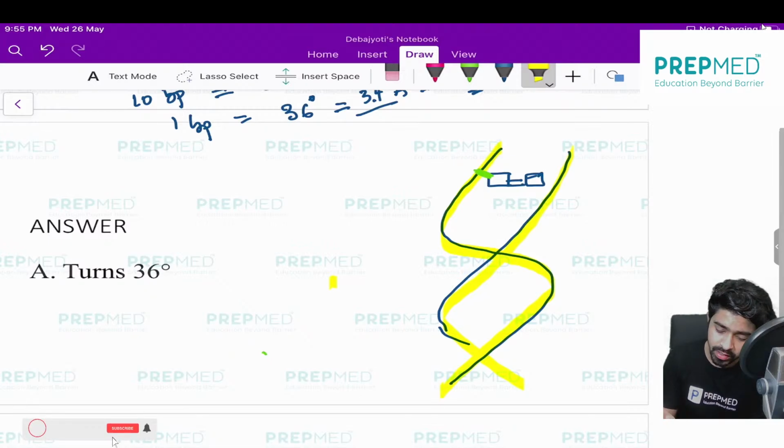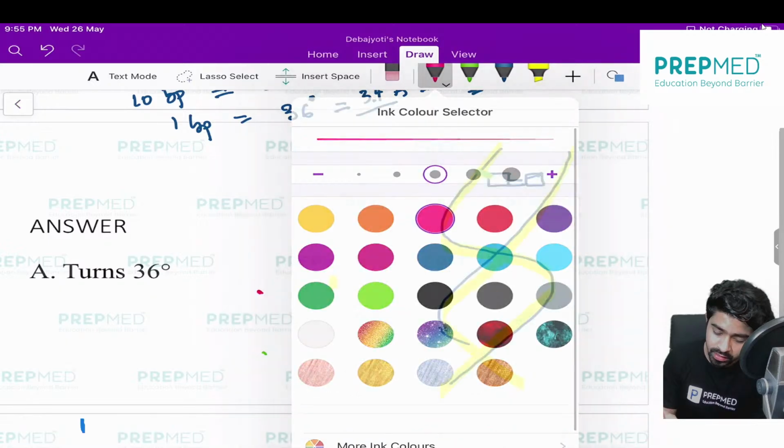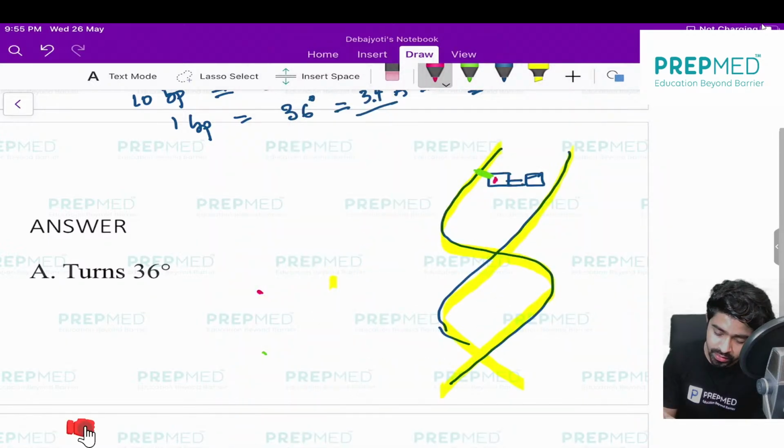Okay, all right. And let me mark this in red color. This is the nitrogen bases, like say this is the adenine, this is the thymine. They are mutually bonded together with a double bond.